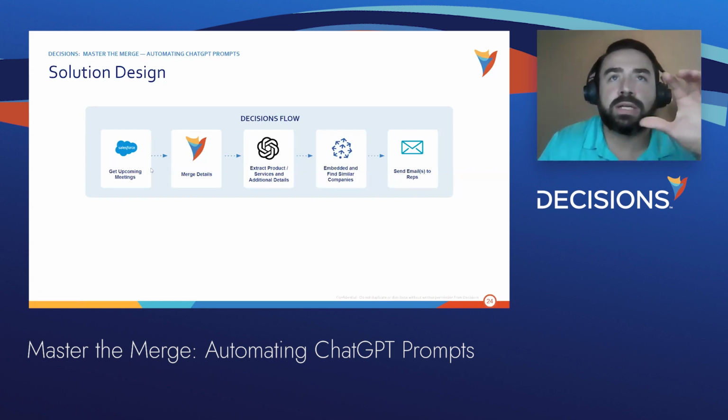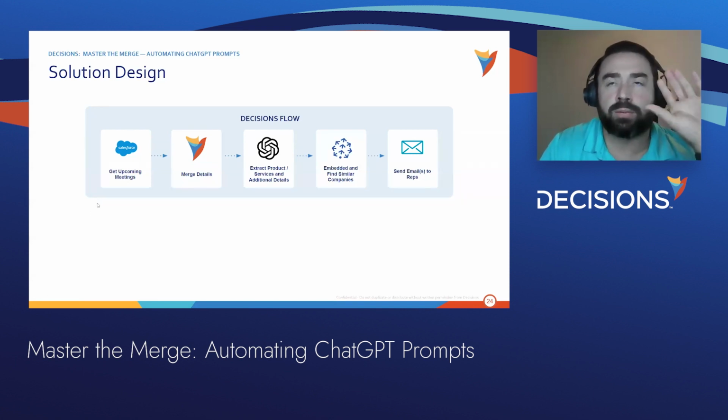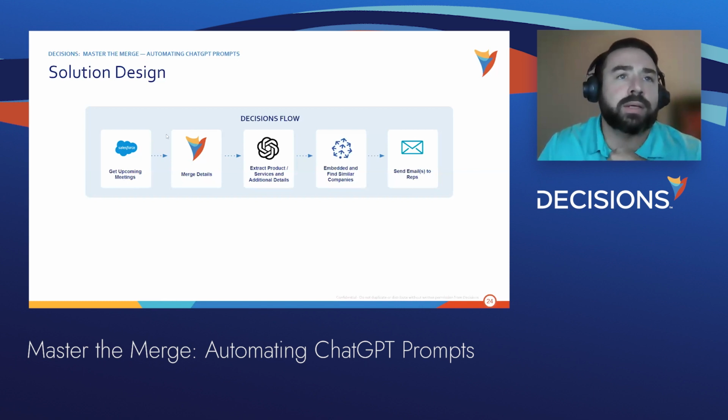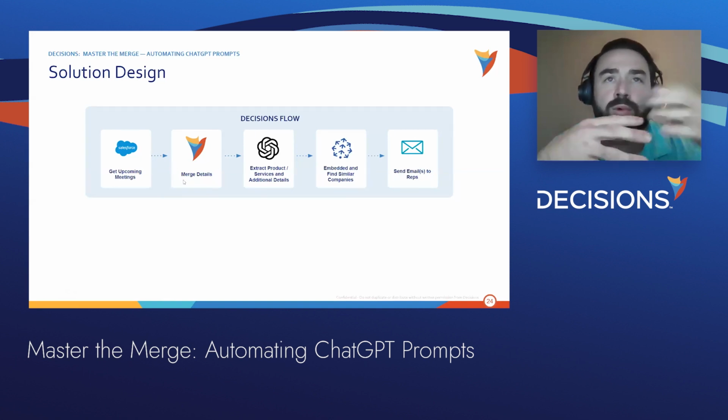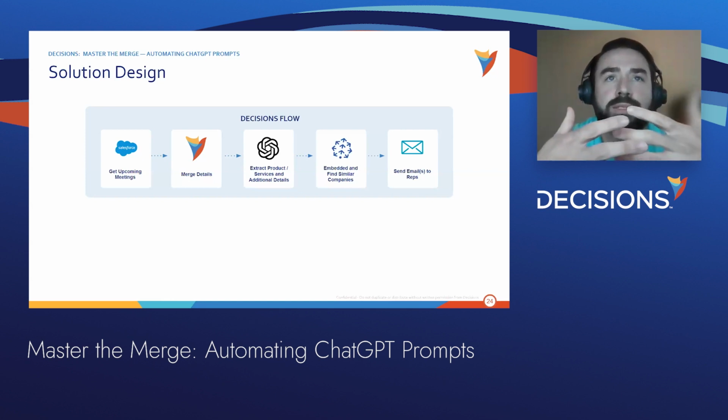So this one's very similar to the use case that we just showed. The only difference here is we actually have Decisions calling Salesforce. So the first step is a scheduled job of this workflow, making calls to Salesforce, trying to find upcoming events, which are typically a meeting with a prospect. From there, we'll get any upcoming meetings, and then Decisions is where we merge those details and craft that prompt.